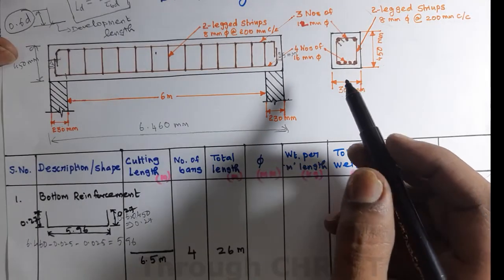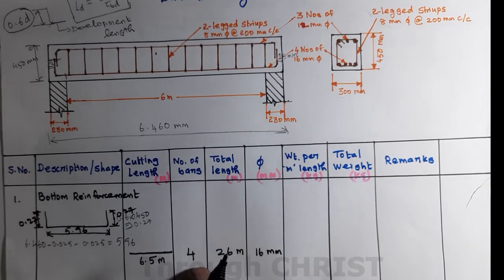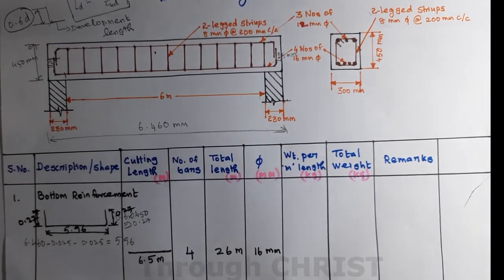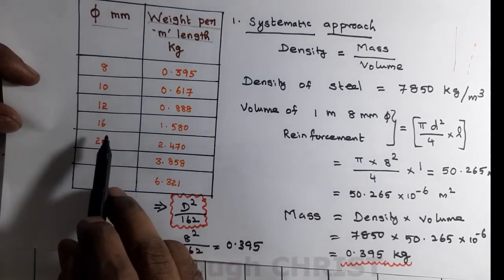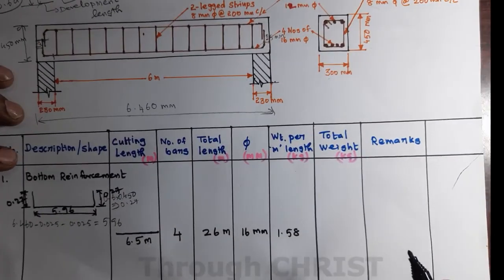What is the diameter of this reinforcement? A 16 mm rod is used. Weight per meter length we already know: for 16 mm rod, the weight per meter length is 1.58. What is the total weight?